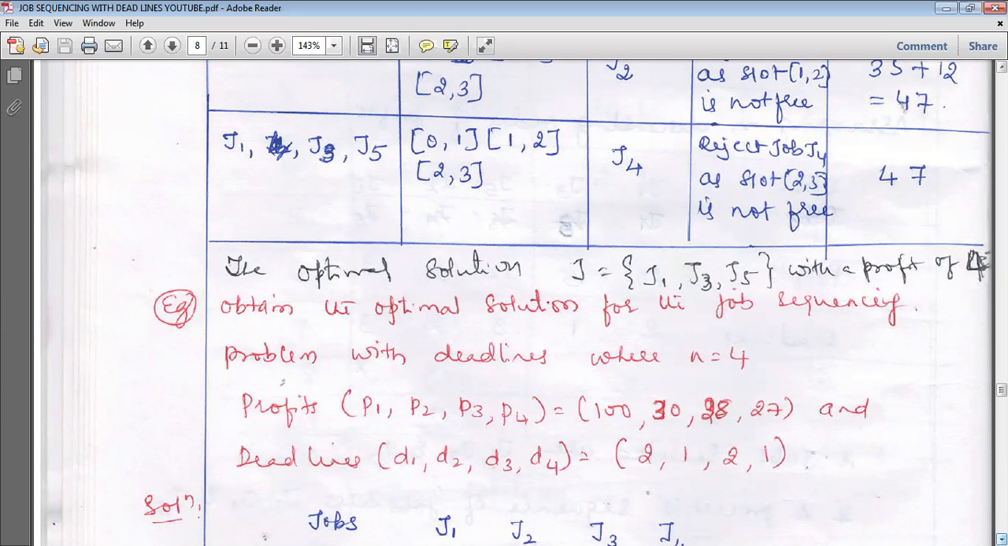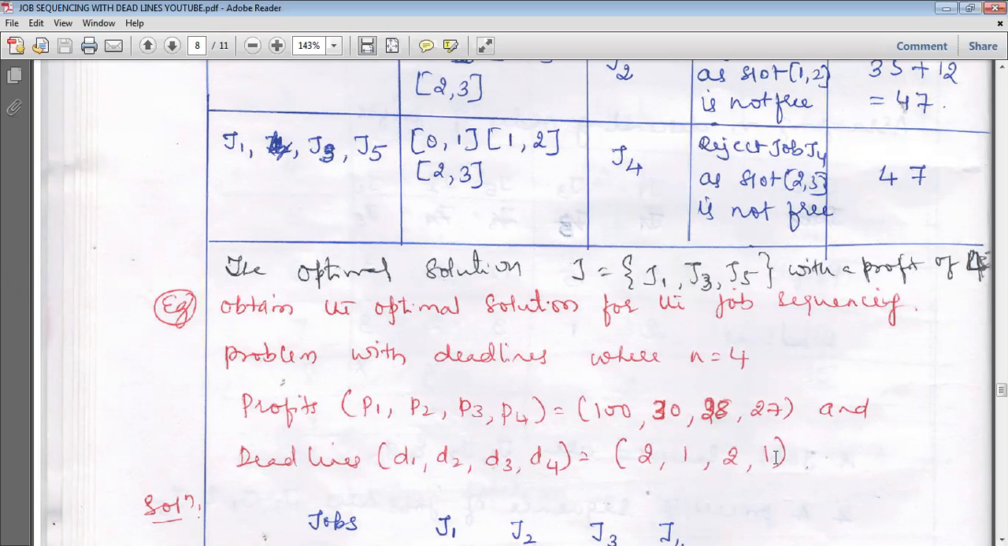Here again the number of jobs is 4. The profits are P1, P2, P3, P4, and the deadlines are D1, D2, D3, D4. Now you see here, if the first job is selected, 100 rupees is the profit. If the second job is selected, 30 rupees. Third job, 28 rupees. Fourth job, 27 rupees. And the deadlines are 2, 1, 2, 1.